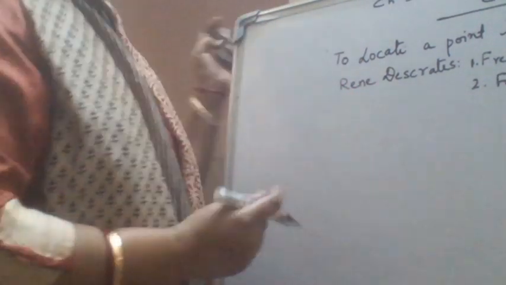So René Descartes is the French mathematician, and he is known as the father of coordinate geometry. Okay, these are the introductions. You can note it down.